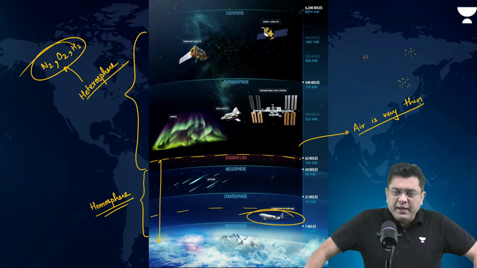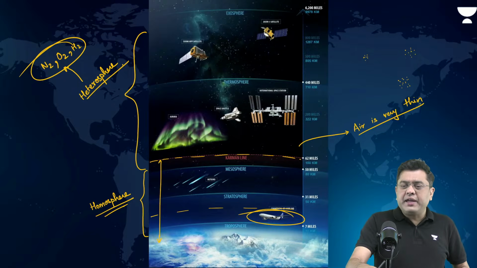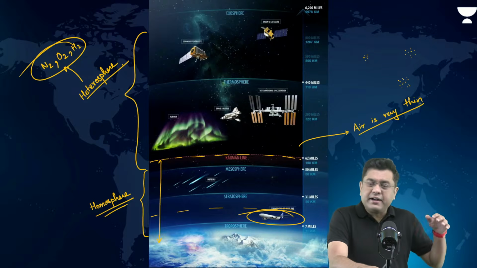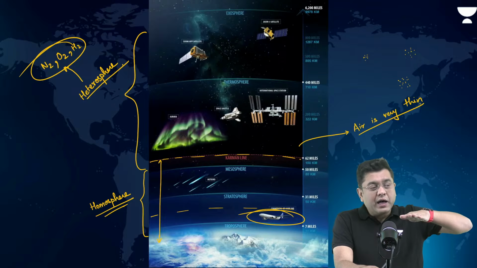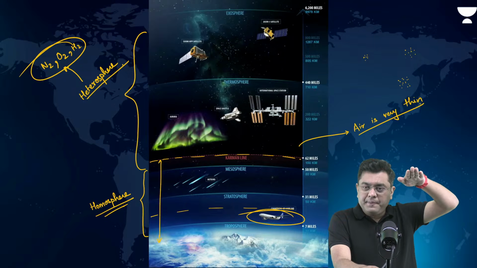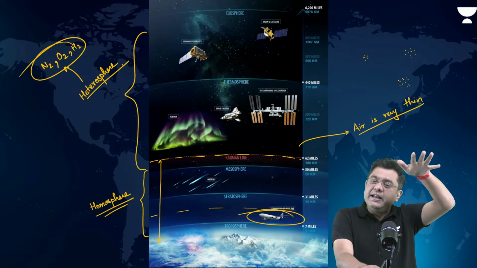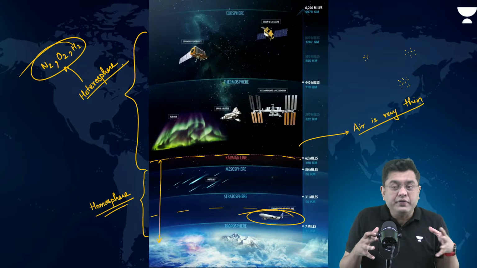Listening the word Kármán line for the first time? Okay. See, Kármán line, the idea came from the aeronautical engineers. I hope you are aware that when an airplane flies, denser air allows the airplane to get the lift. Because with dense air, the wings create a lift and the airplane is able to fly. So you need dense air.